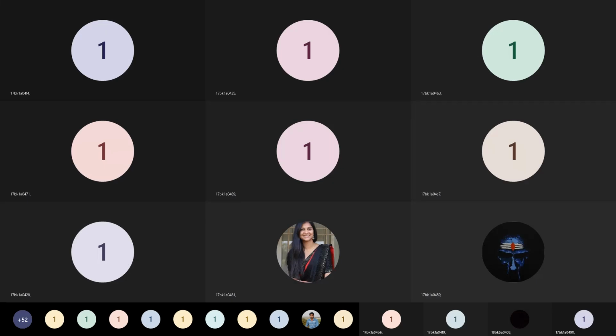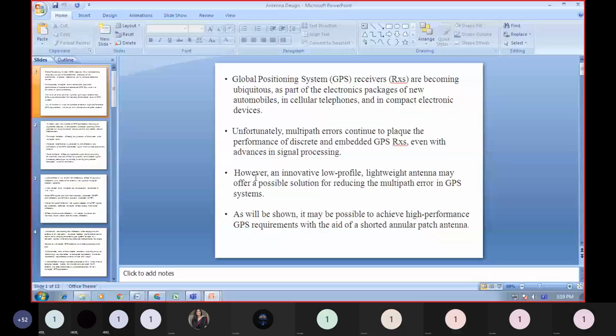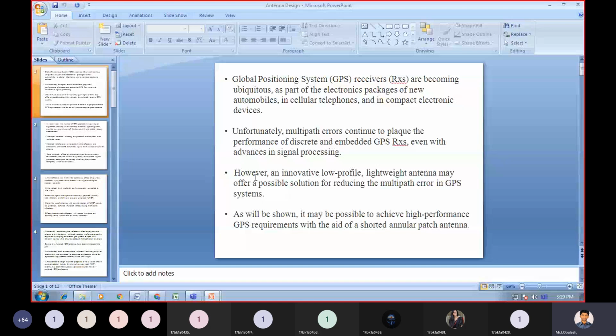See, now we are going to remember that antenna design. So how are we able to design the antenna, and what are the parameters we require for designing the antenna?